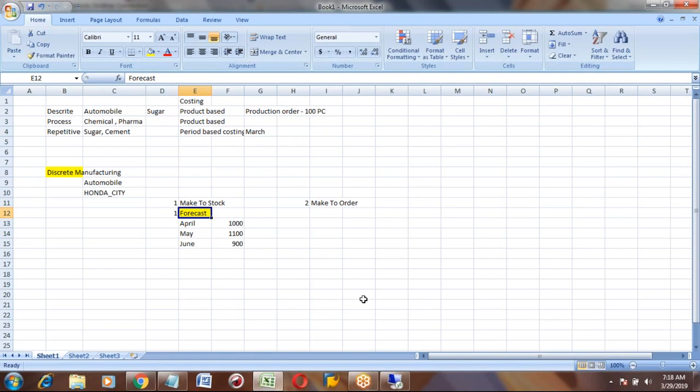Okay, in make to stock, the first step is forecast. Now, once you decided all these are the months you want to produce the product Honda City, to manufacture this Honda City, you need a planning.